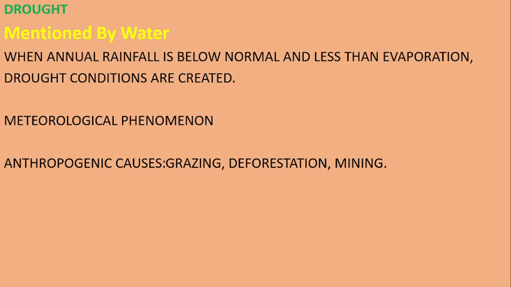We also have to consider human activities, anthropogenic causes: grazing, deforestation, and mining, because in mining many blasts occur, so the water resources are disturbed. Deforestation also leads to